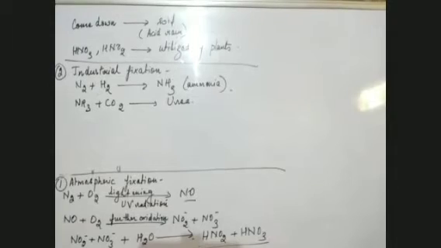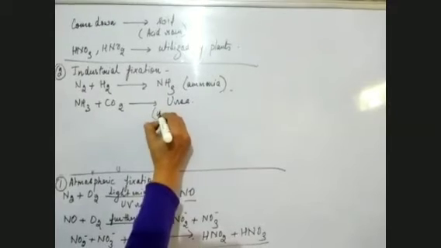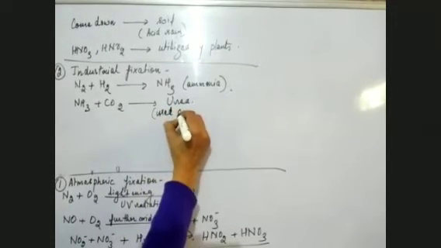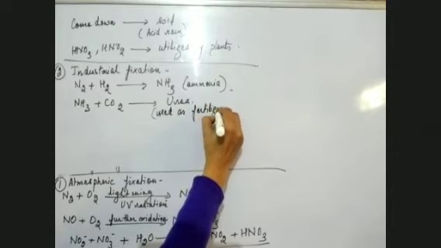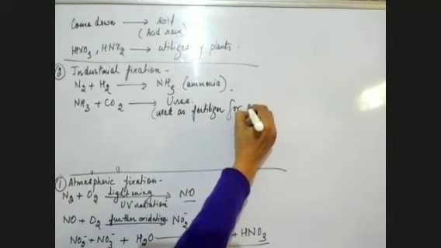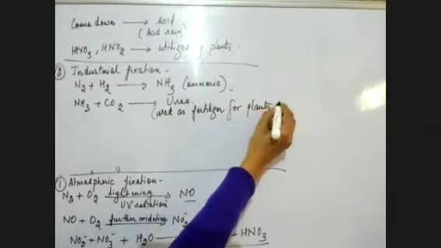So this urea, which is formed, is used as fertilizers for the growth of plants.